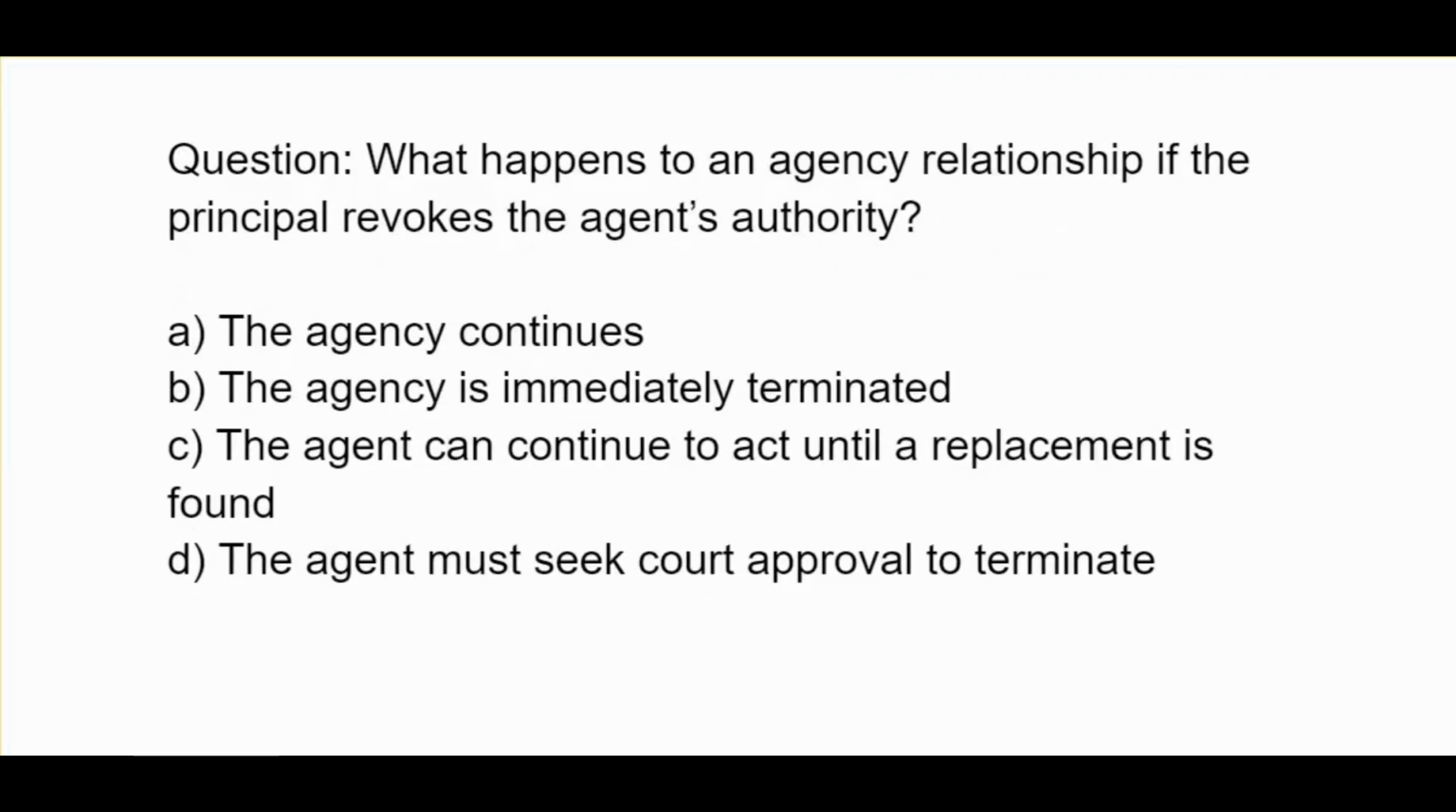What happens to an agency relationship if the principal revokes the agent's authority? A, the agency continues. B, the agency is immediately terminated. C, the agent can continue to act until a replacement is found. D, the agent must seek court approval to terminate.